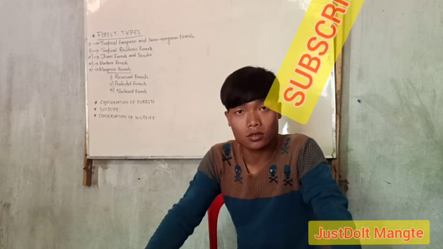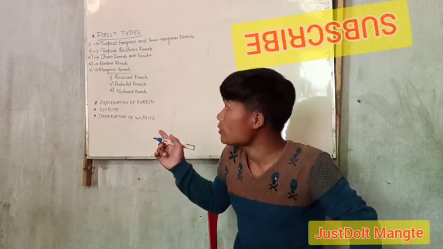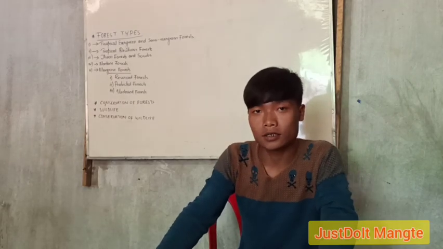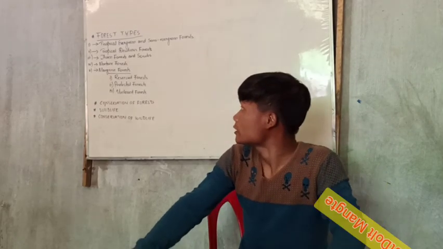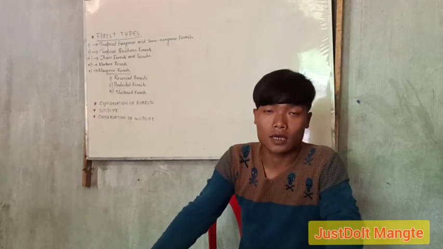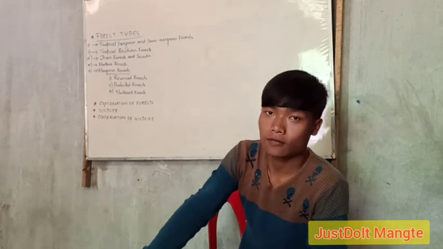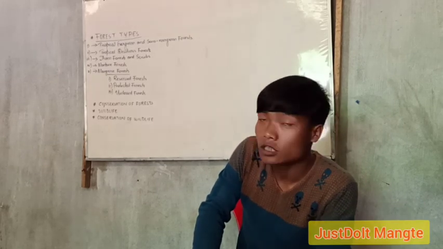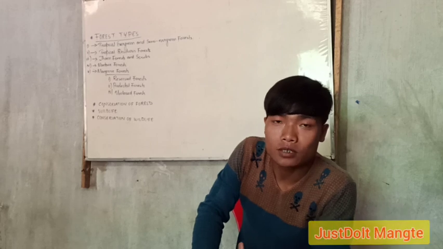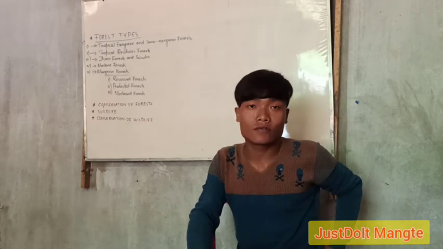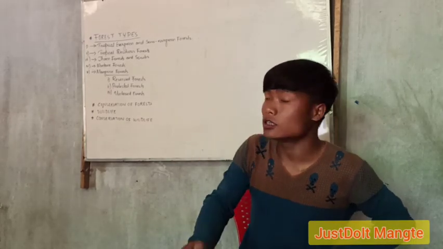Today we are going to discuss the important things which you need to know about forest types, as I have highlighted here: forest type, conservation of forest, wildlife, and conservation of wildlife. First, I have classified according to the Board of Secondary Education Manipur. I have classified forests into different broad classifications, and the first classification is based on the predominant natural vegetation type. According to the predominant natural vegetation type, forests can be broadly classified into 5.